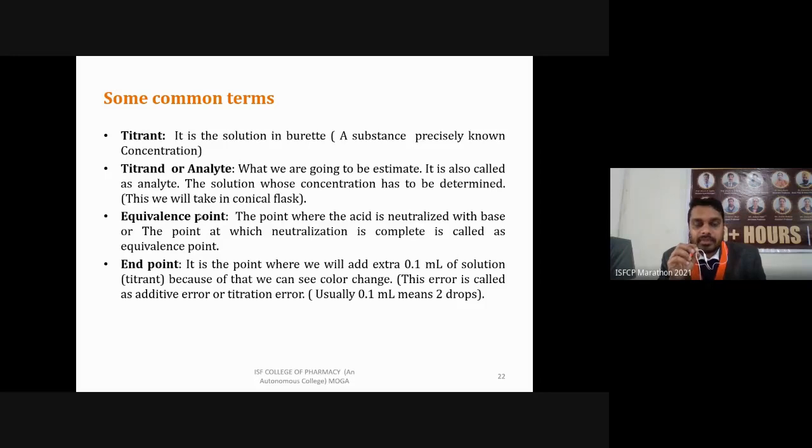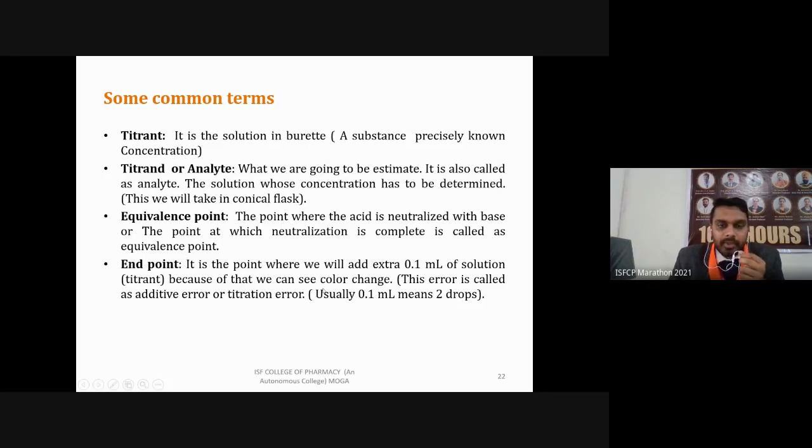Then the end point, how will we determine it? As soon as you add one drop of titrant to our analyte, it will change color, or indicate some completion of the reaction. This point is known as the endpoint. It is just a point after the equivalence point where we add one drop, or about 0.1 ml, of titrant solution, which shows that our neutralization is complete. This is termed the endpoint.